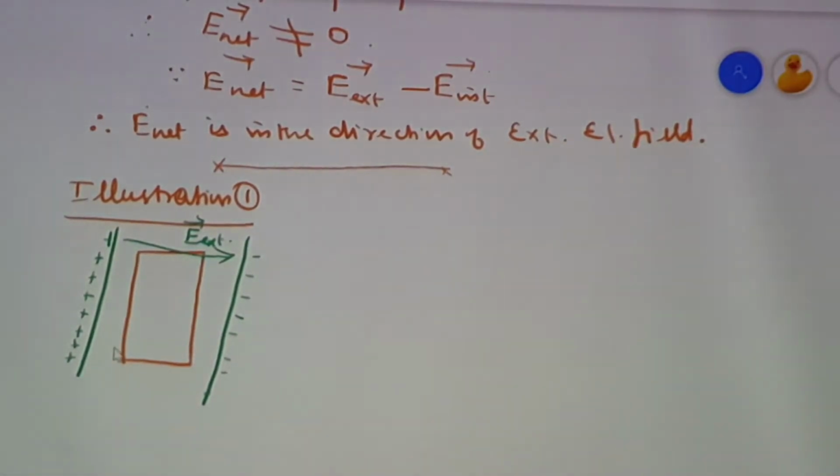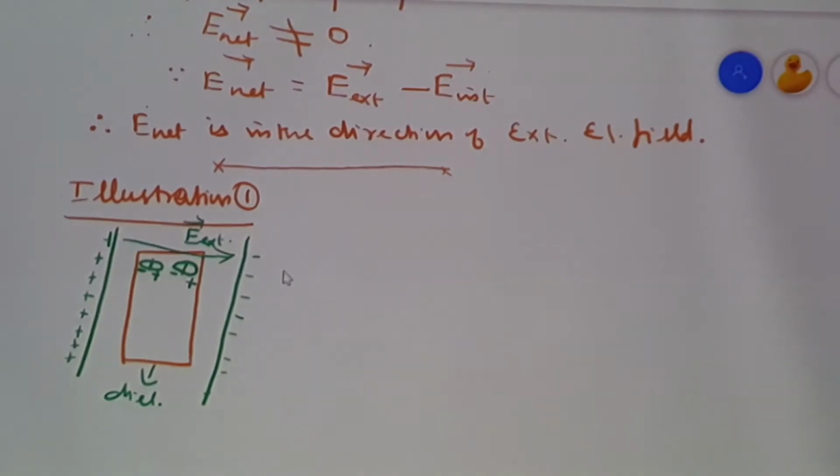Now, when you are considering this dielectric, what will happen? The charges will be aligned inside this dielectric in such a way that on the side nearer to the positive plate you will have negative charge, and nearer to the negative plate you will have positive charge, and the other side will have negative charge. So the charges are being aligned. When that uniform external electrical field is applied, it polarizes the dielectric.